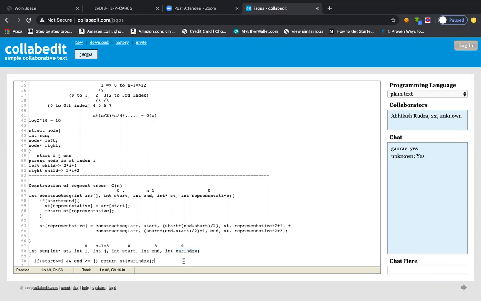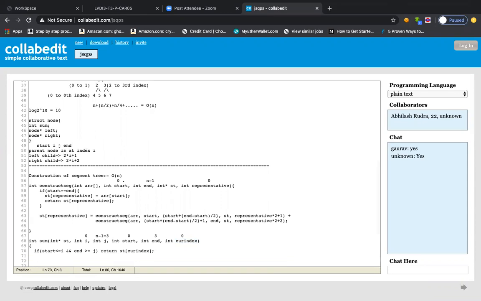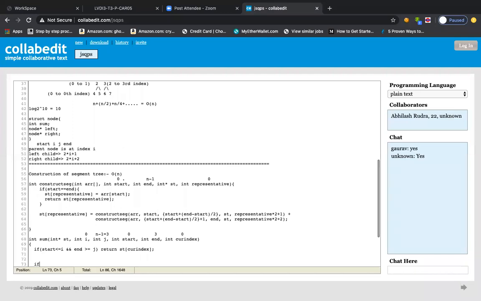Okay, so base case done. Now it is very easy. What else can happen? This was one of the base cases. What else can happen if j is less than start?